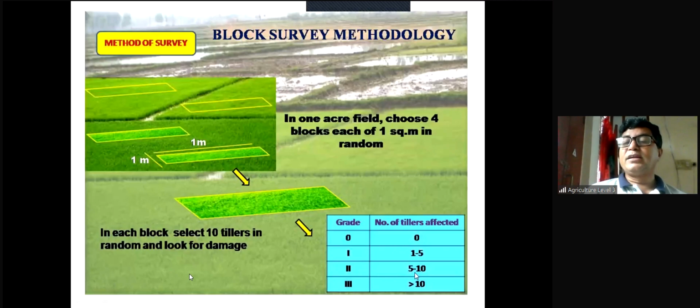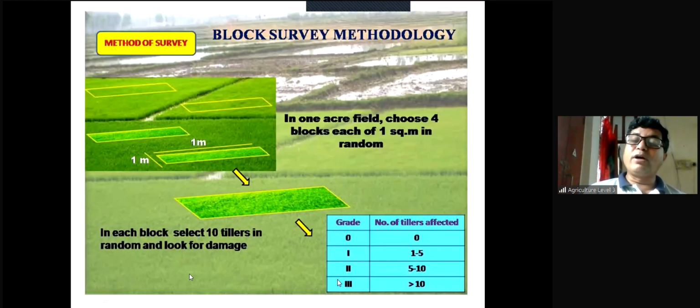Then grade 3, more than 10 tillers. From 4 quadrats, 10 tillers into 4, 40 tillers. Out of 40 tillers, when no tillers are affected, then the grade is 0. 1 to 5 tillers affected, then grade 1. 5 to 10 tillers affected, then grade 2. More than 10 tillers affected, then grade 3.